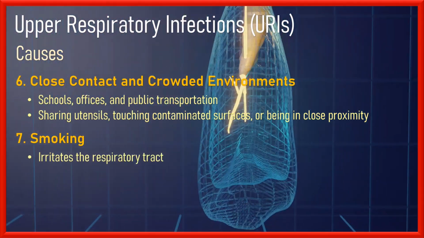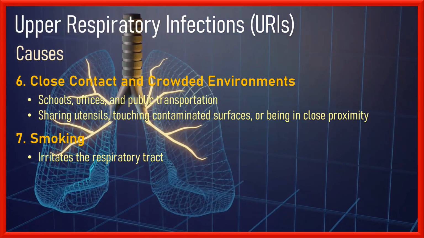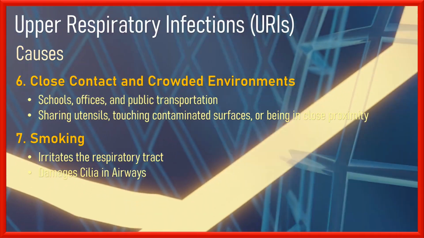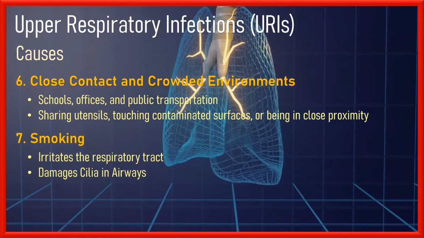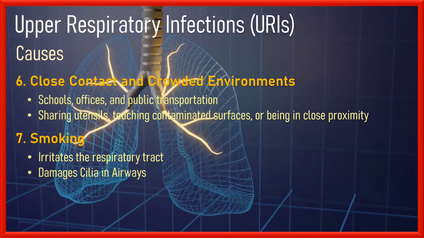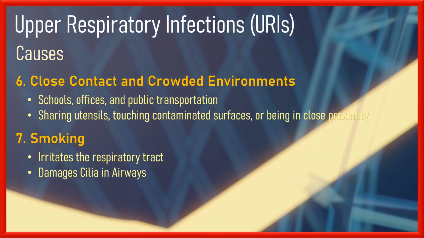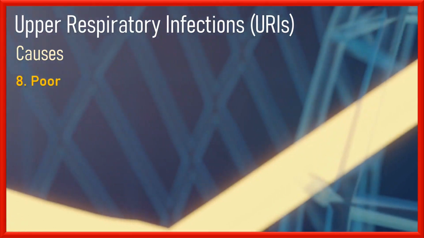Number 7, smoking. Cigarette smoke irritates the respiratory tract and weakens the body's natural defense mechanism, making smokers more susceptible to upper respiratory infection. Smoking damages the cilia, which are hair-like structures in the airways that help sweep away mucus and trapped pathogens, allowing infections to take hold more easily.